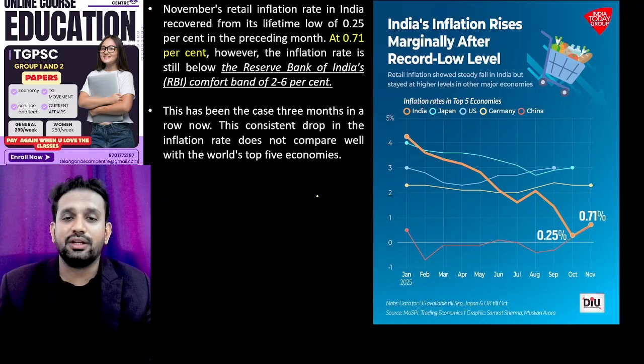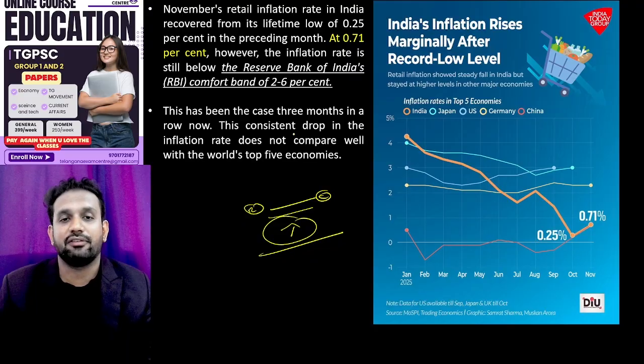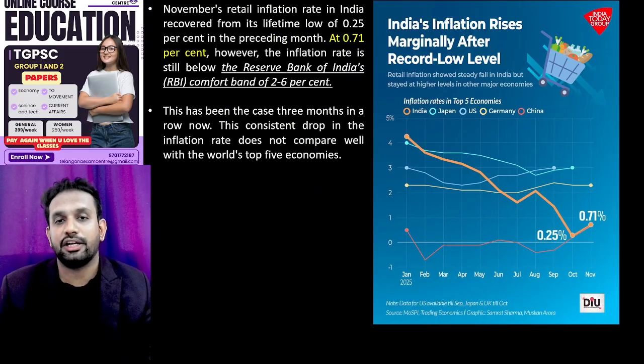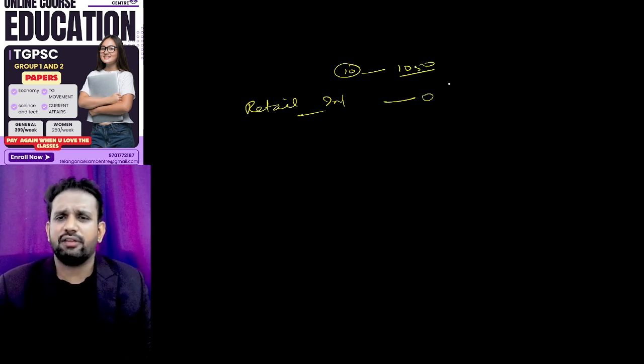So the price at which the consumer buys from the retailer is called the retail price, and if there is any increase at this particular level, we call it what? Retail inflation. I hope this is all clear to you. Now I would like to go into the details of retail inflation. What will happen if the retail inflation is, let us suppose, low? Means a 10 rupees Parle-G biscuit has become only what? 10 rupees 50 paisa. Retail inflation is very low.